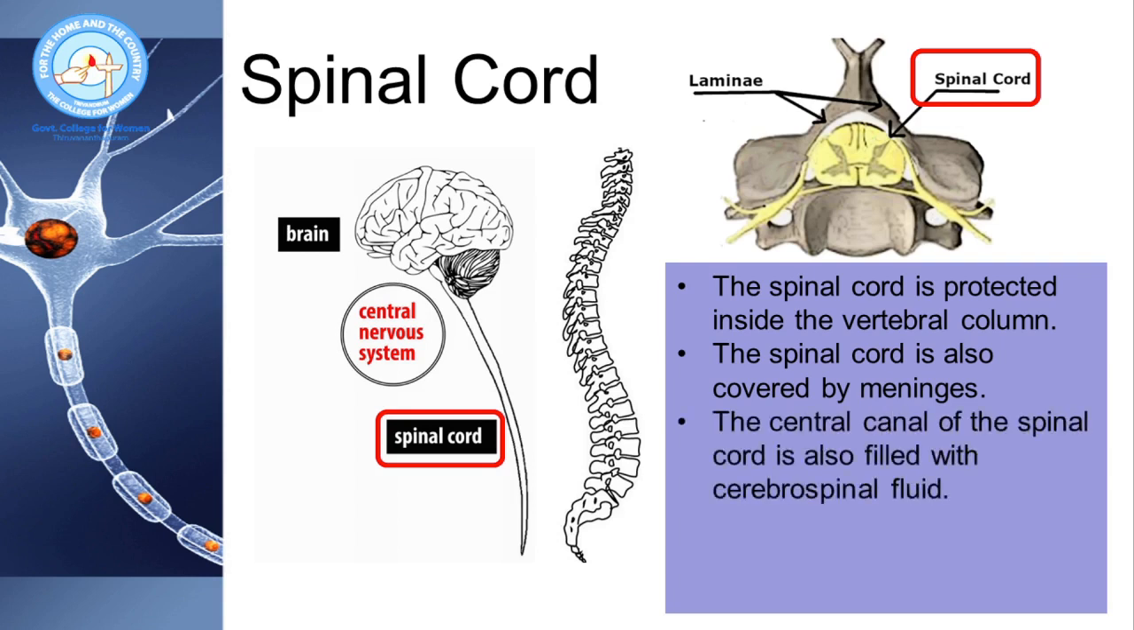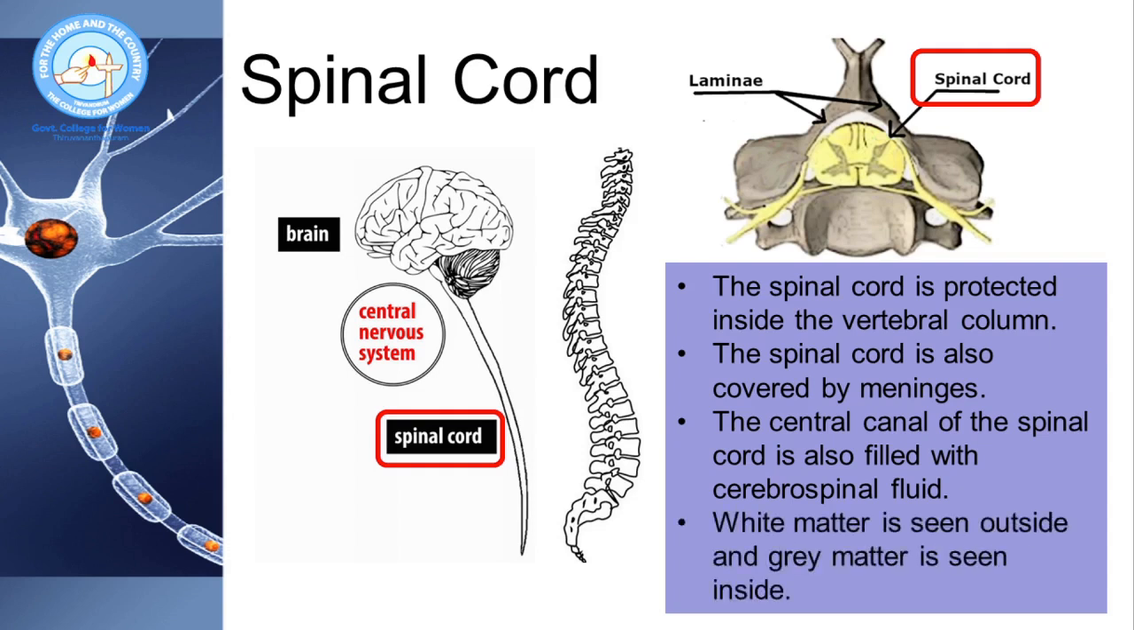The spinal cord also has a canal-like cavity which is called the central canal. It is also filled with the cerebrospinal fluid as in the case of brain ventricles. But in the case of the distribution of white matter and grey matter, it is exactly opposite to that we have found in the brain. In the spinal cord, the white matter is seen outside and the grey matter is seen inside.